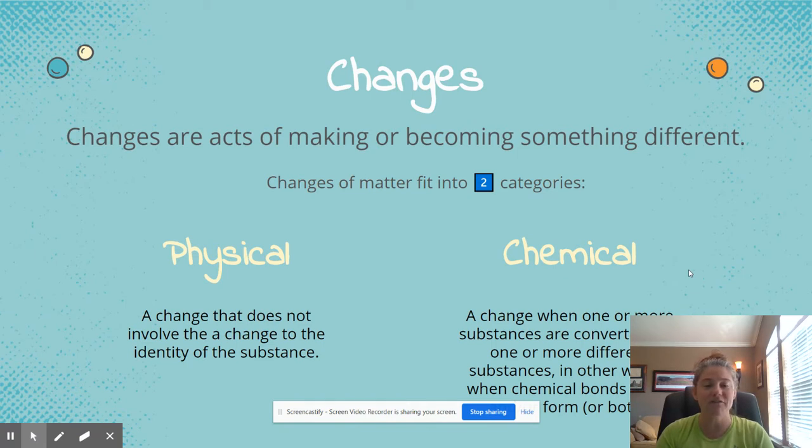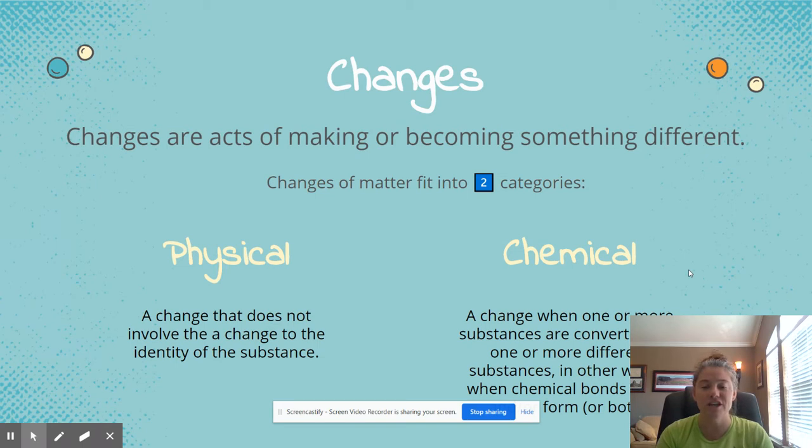Changes are acts of making or becoming something different. Changes of matter fit into two categories. Physical, which is a change that does not involve a change to the identity of a substance. So that could mean cutting, breaking, filtering, smashing, freezing, melting. Those are all changes that do not change the composition or the identity of a substance.